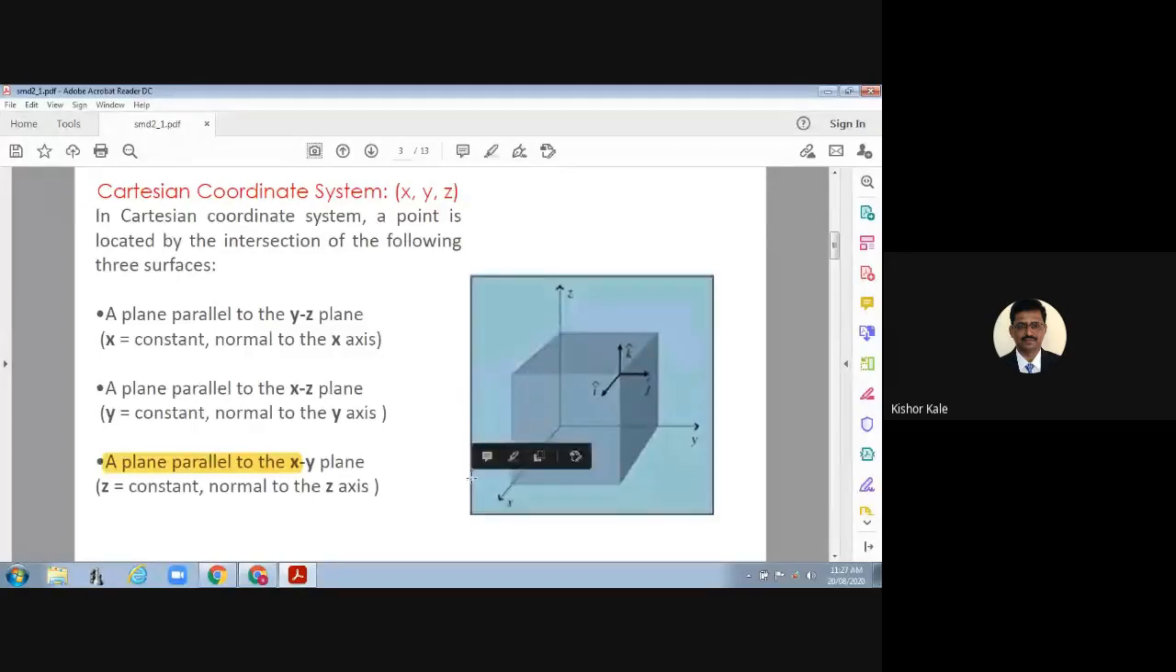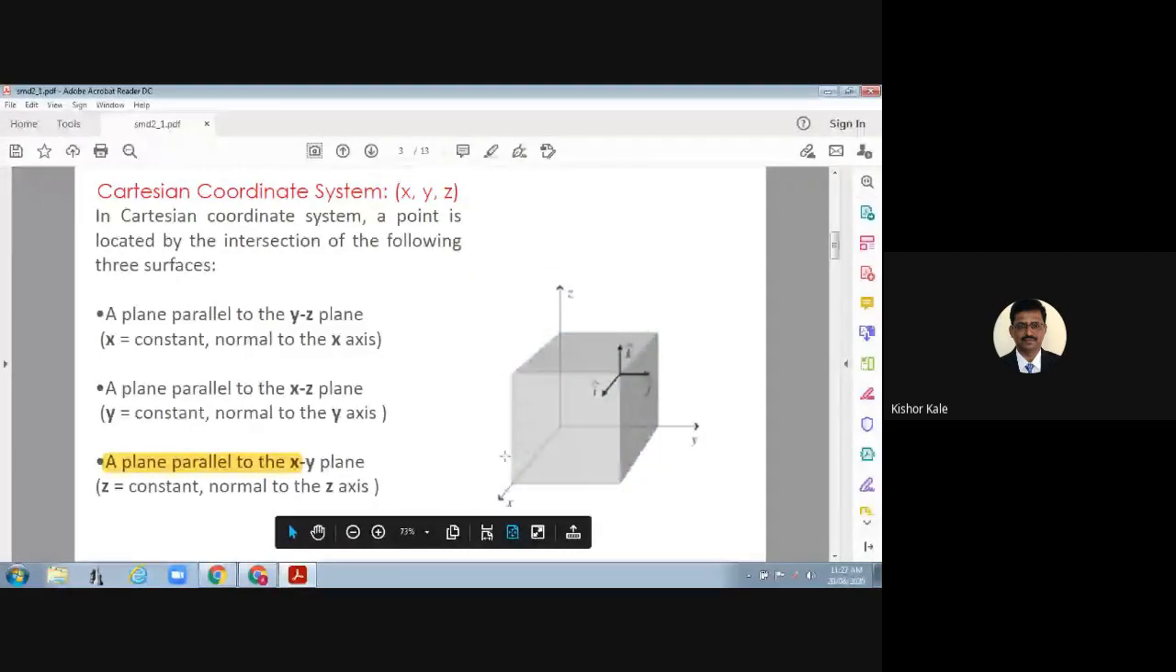I hope you have understood what the Cartesian coordinate system or rectangular coordinate system is, or indirectly how a point can be represented using this coordinate system.